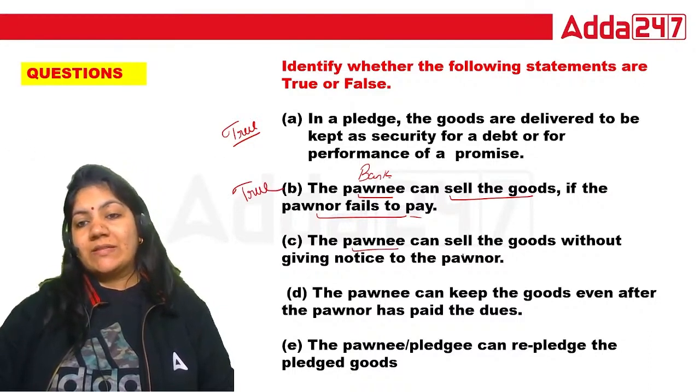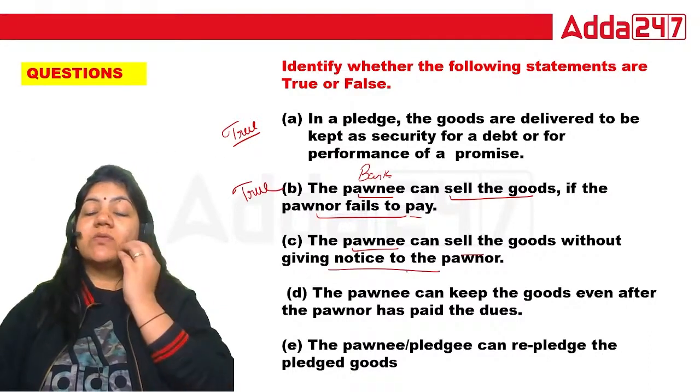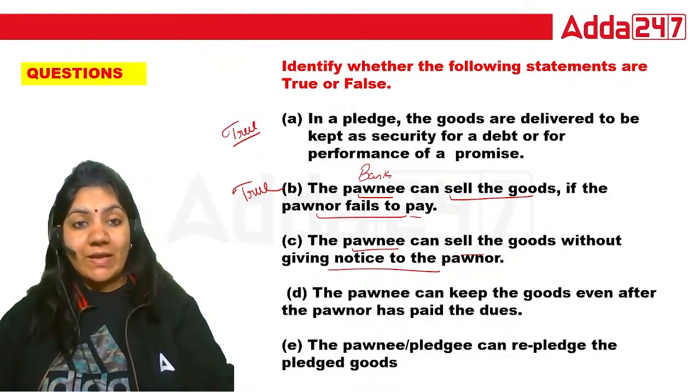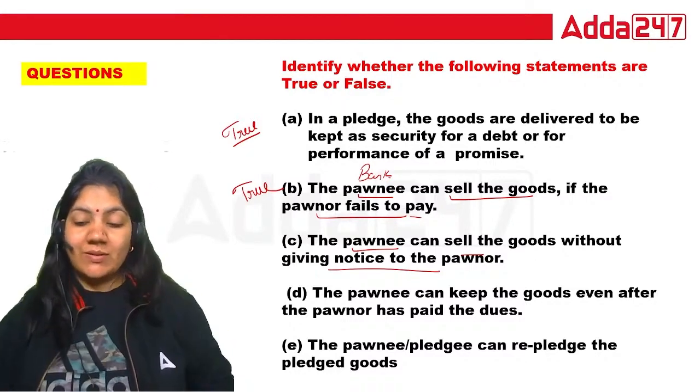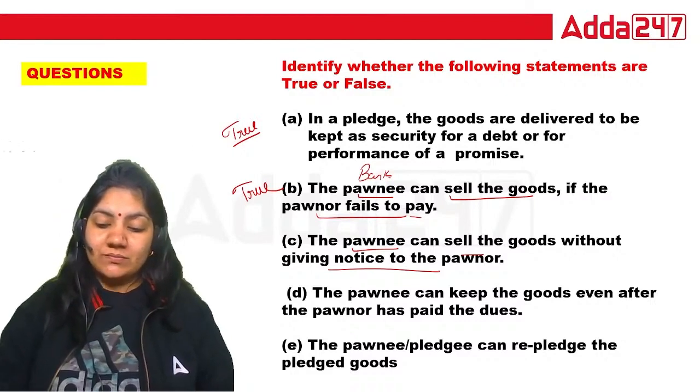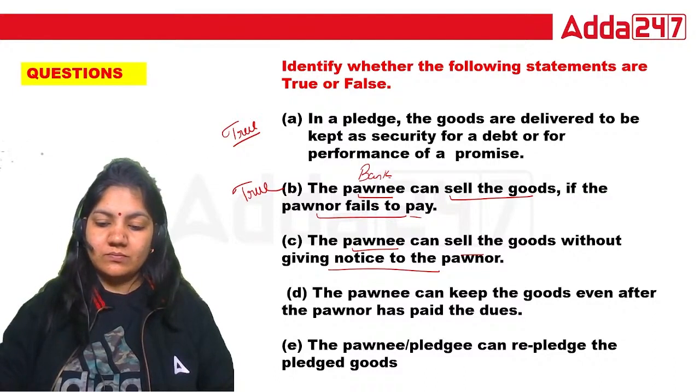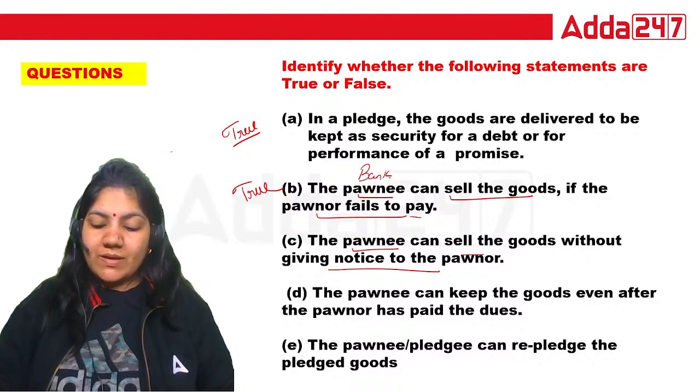The pawnee can sell the goods without giving notice to the pawner. It means the bank does not have to give notice to the pawner while selling the goods. Tell me, is this right or wrong?